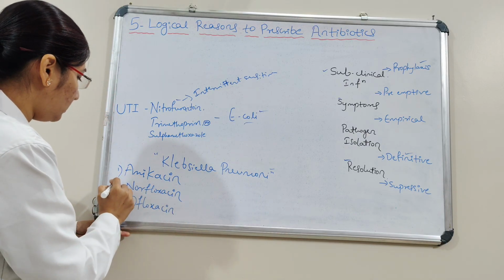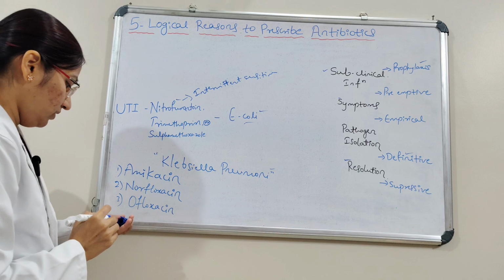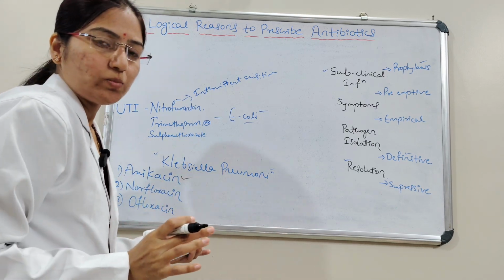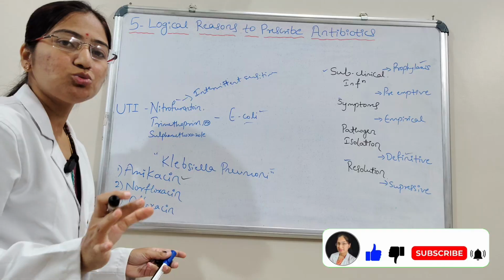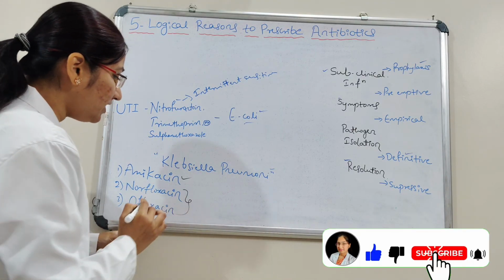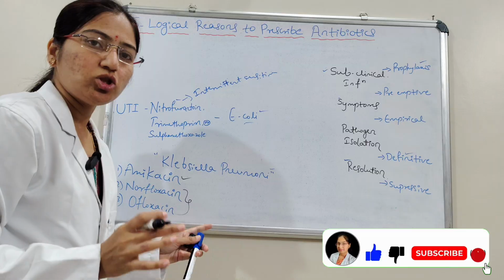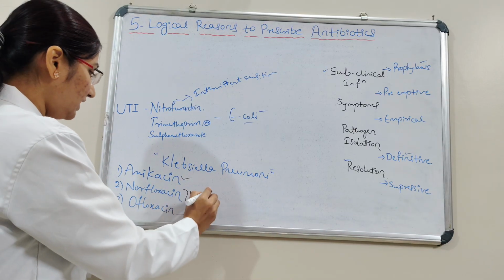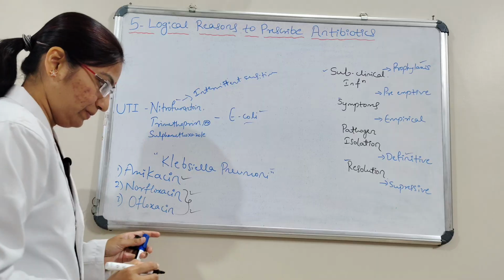Okay, we'll see here. This amikacin cannot be given orally. It has to be given only through IV. But norfloxacin and ofloxacin, if you are giving treatment on an OPD basis, you can use either norfloxacin or ofloxacin.